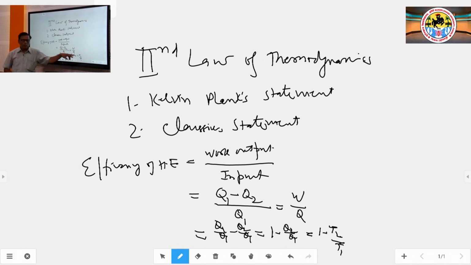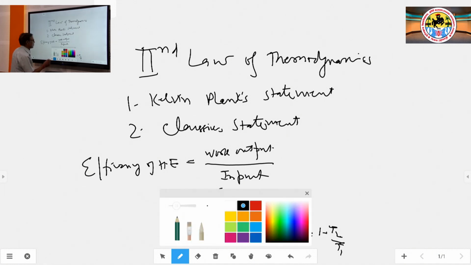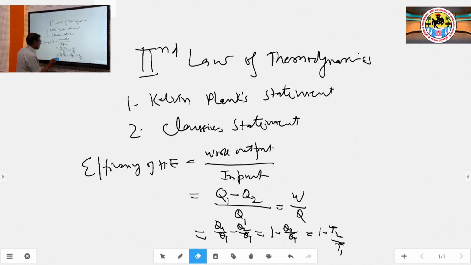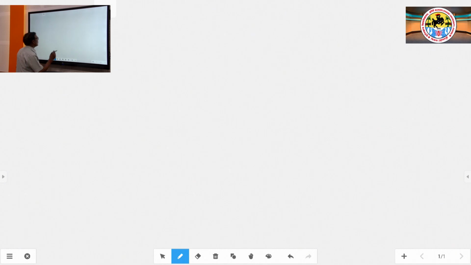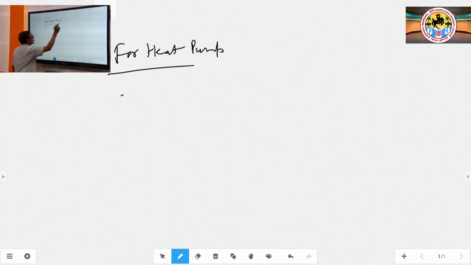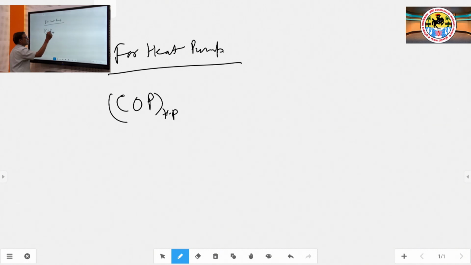Now, in the case of this heat pump, we put a term COP for heat pump, we take out COP, HP, we write this. This is called coefficient of performance.